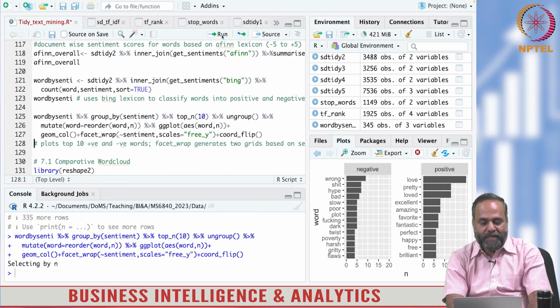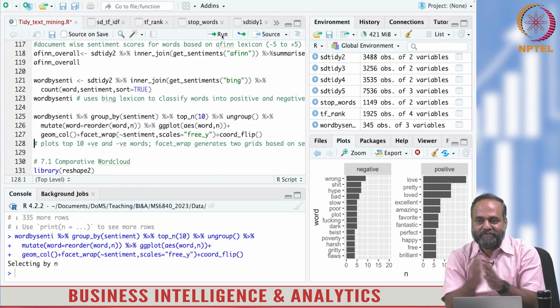That gives you a sense. Love is a top word here, and it has the longest bar, more importance than the negative words. So positive words are apparently higher than the negative words in this particular discussion forum.